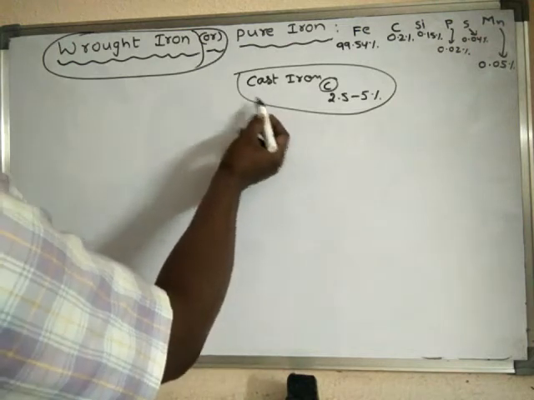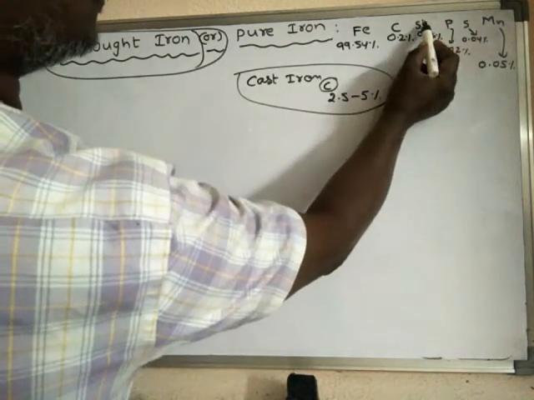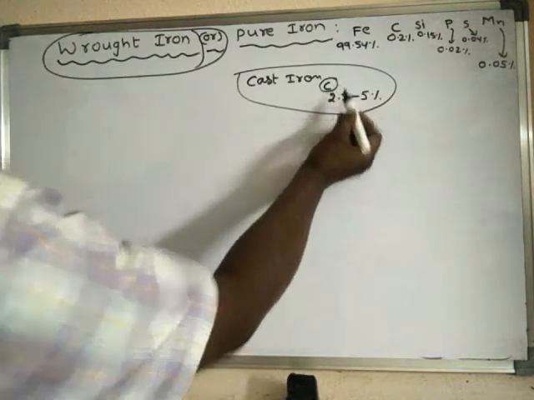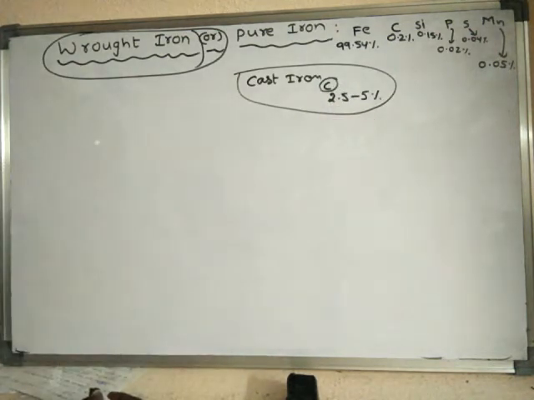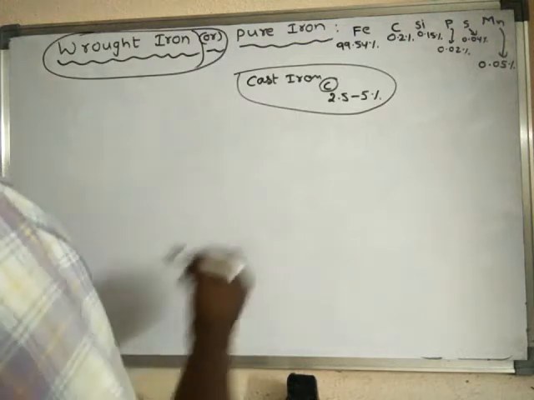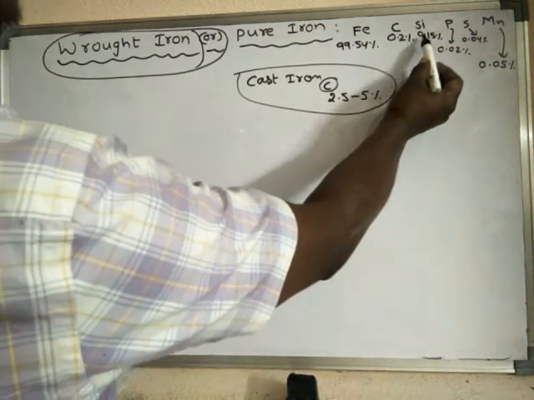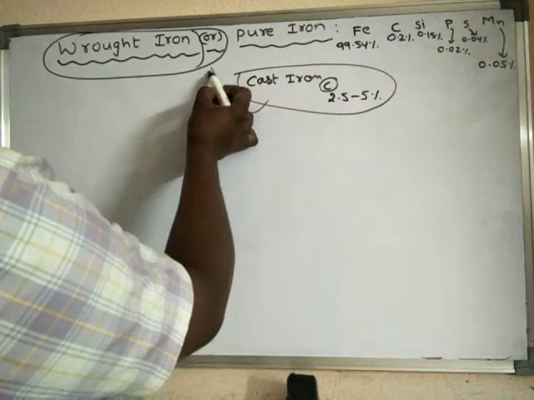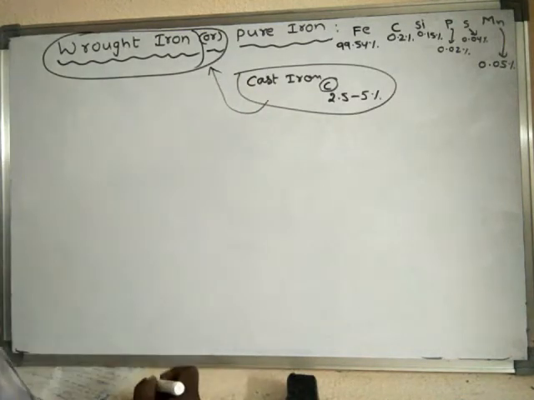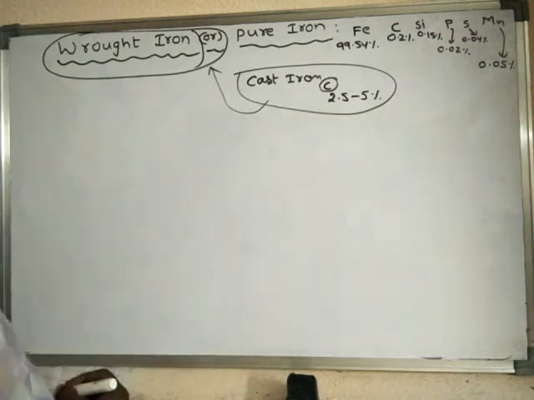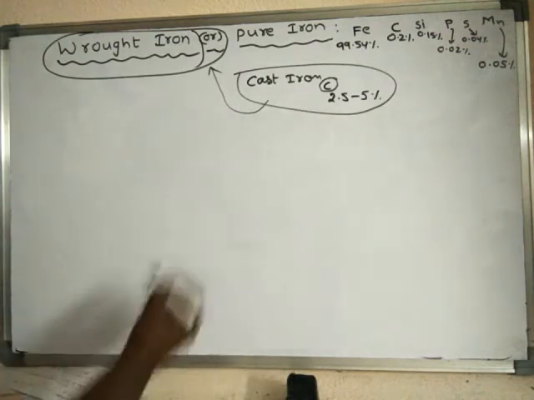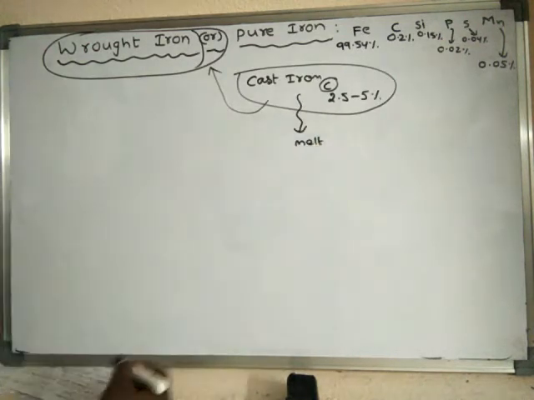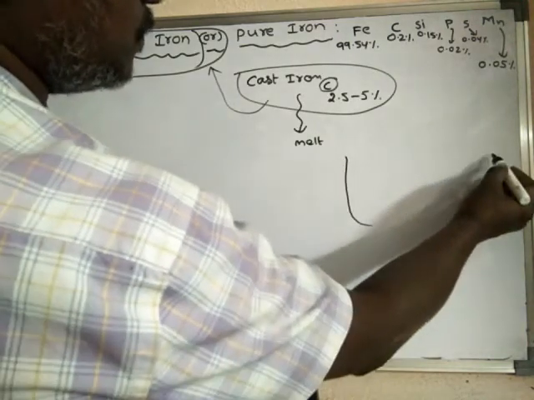and also remove these impurities, then it becomes wrought iron. Along with carbon, other impurities like phosphorus, sulfur, and manganese are also present. Upon reducing the percentage of these from the cast iron, it will become wrought iron. So for the manufacturing of wrought iron, we need cast iron. First of all, we have to melt this cast iron in a shallow furnace.